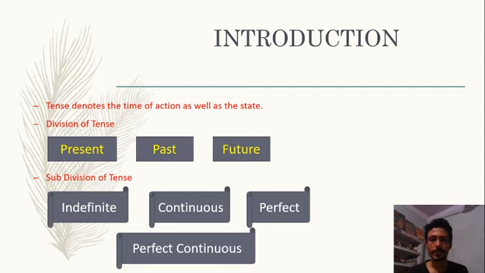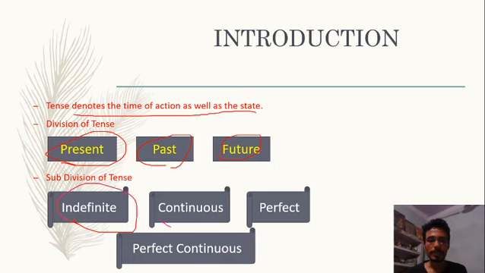Tense denotes the time of action as well as the state. It is divided basically into three parts: present, past, and future. All these three parts are further subcategorized into four different parts, which are indefinite, continuous, perfect, and perfect continuous.